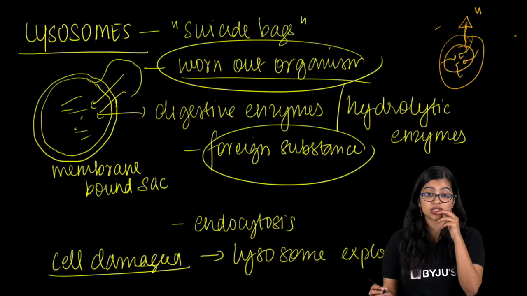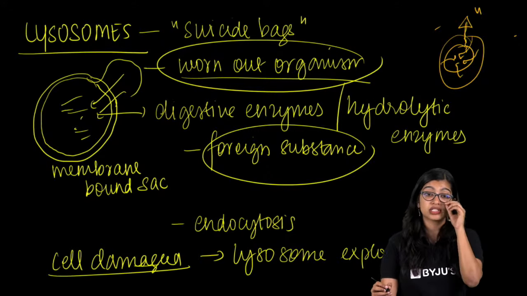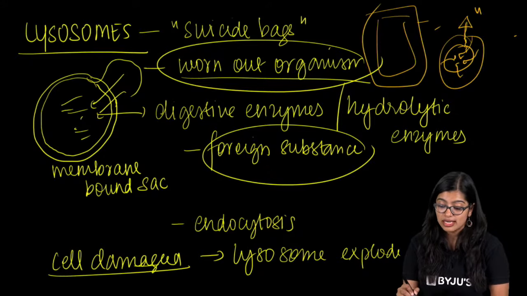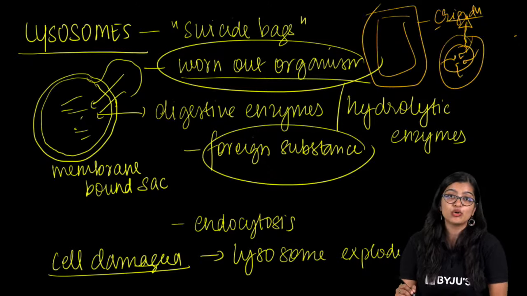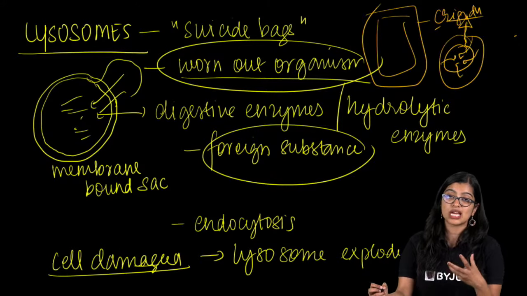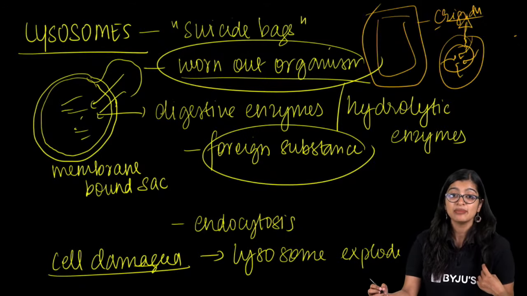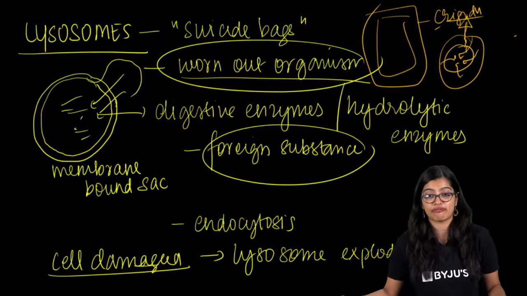Why is endocytosis found only in animals? Endocytosis is found only in animals because in plants they have a cell wall. The cell wall is rigid, so when the cell wall is there, they are not able to do it. And the lysosomes are not present in that many numbers in plants when compared to animals, which is why we find it mostly in animals.